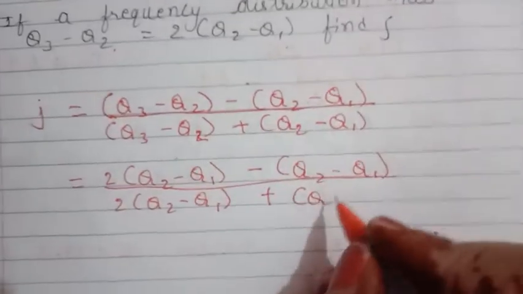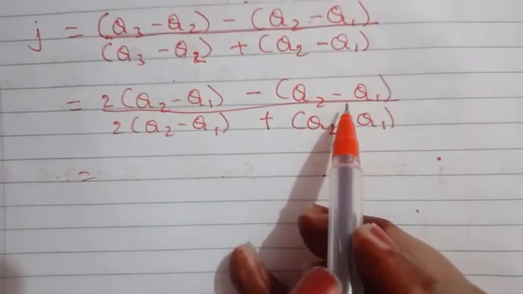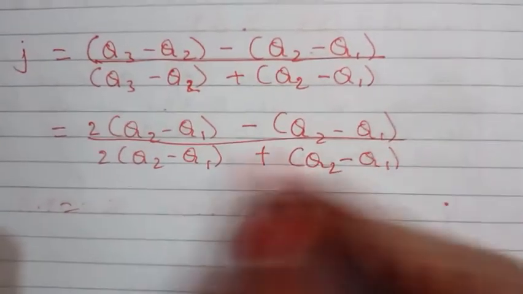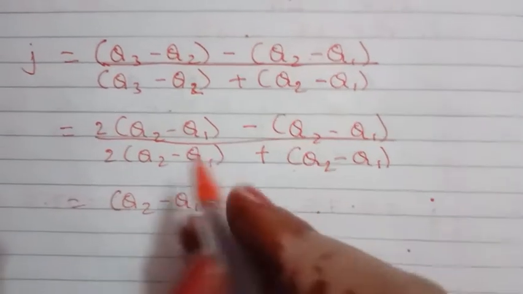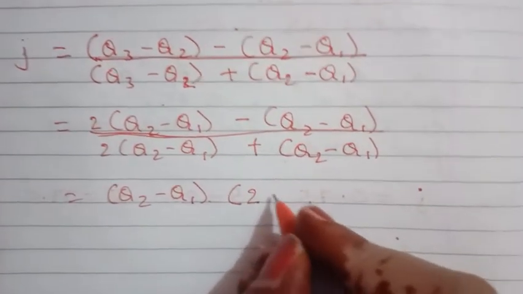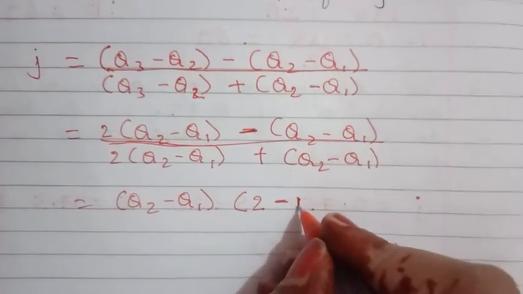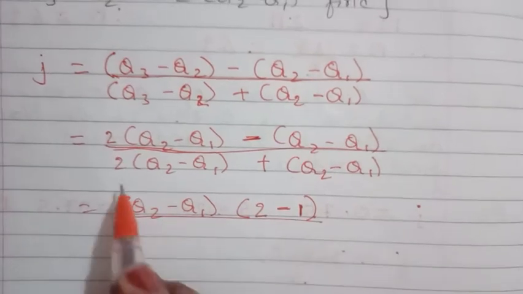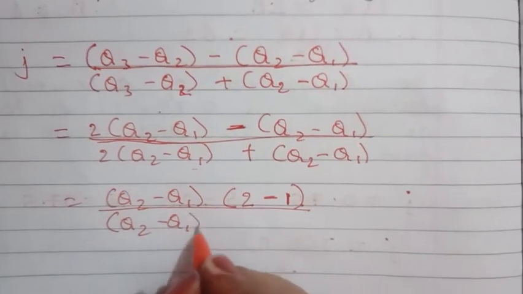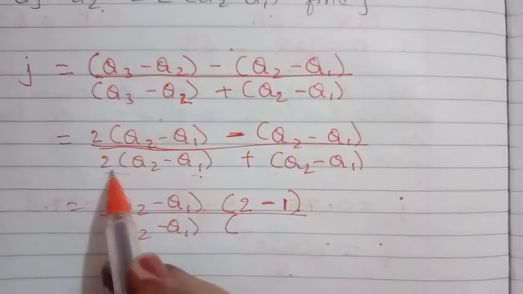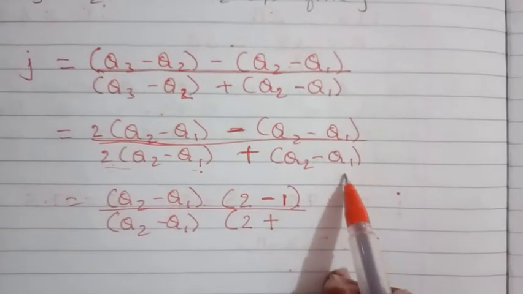So here first of all 2Q2 minus Q1 minus (Q2 minus Q1) upon, again I will replace here 2Q2 minus Q1 plus Q2 minus Q1. Now here Q2 minus Q1 and Q2 minus Q1 is same, so I will take it as common, Q2 minus Q1. And here what is left in this much calculation? 2 minus this sign. Now here what is left? Anything is not there, so I can write down as 1 upon, here also Q2 minus Q1 is same, so I will take common Q2 minus Q1. Now here in this much what is left? 2, then plus, here plus sign, and here in this much portion what is left?